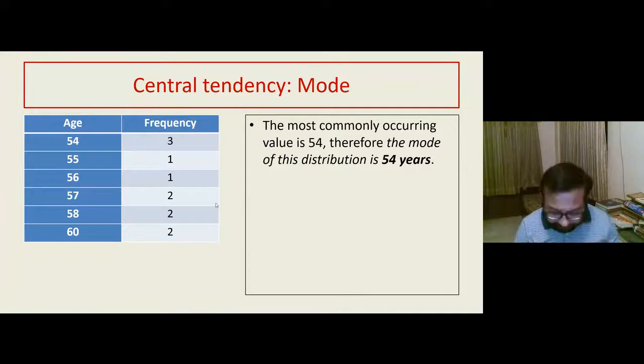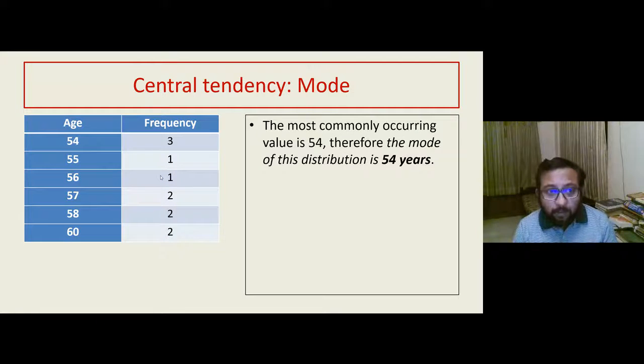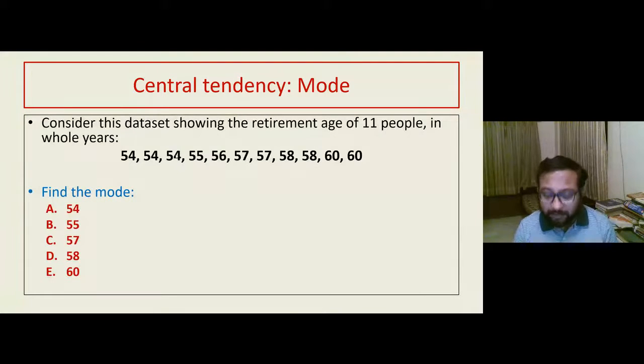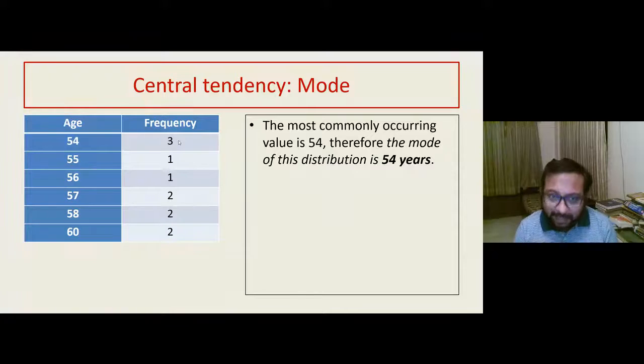You simply look at the data, you choose one number like 54, you write it down, and then you count how many times 54 has occurred. It is 3 times, so you write 3 for the frequency. 55 has occurred one time, and that way you construct a frequency distribution table. Then the number with maximum frequency is the mode. Since the maximum frequency is with 54, that is the mode.